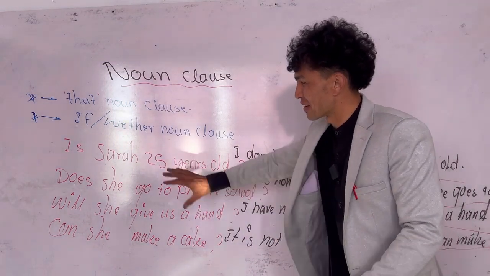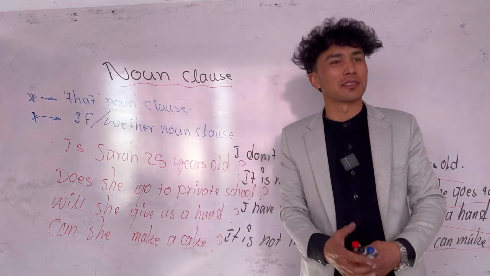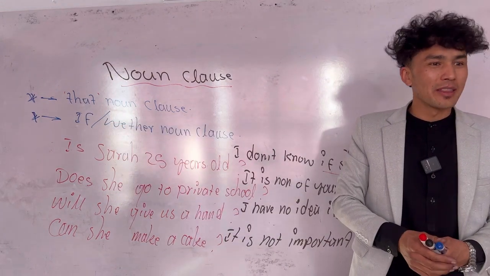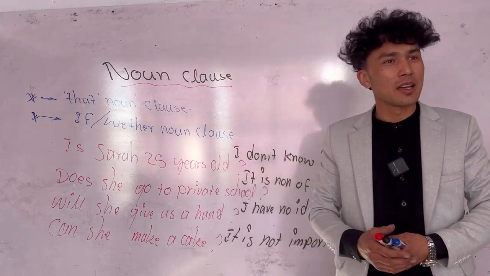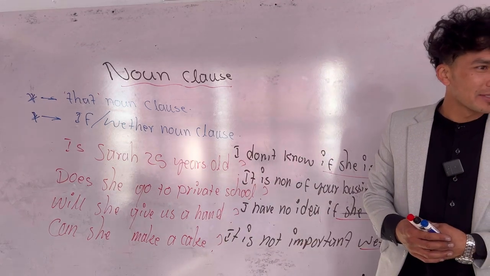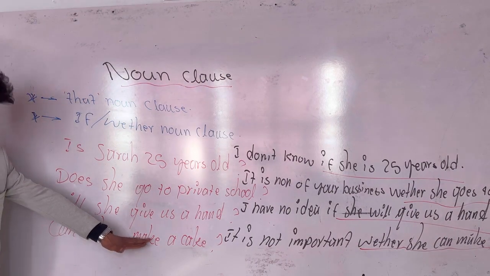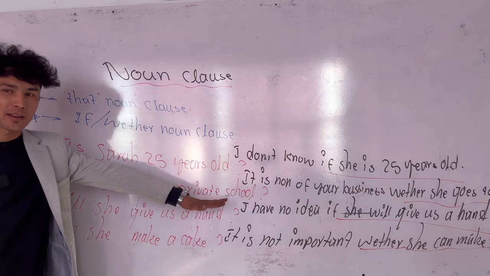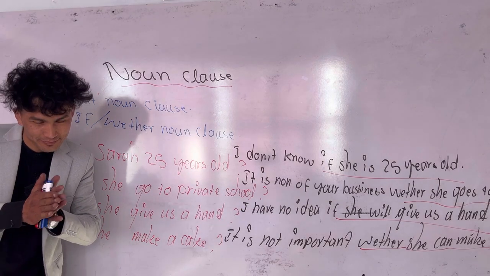Change yes-no questions into noun class. You do require the word either, if, or whether. Interchangeably, you can use. And the auxiliary verbs do, does, did are removed, and the structure of the sentence becomes positive. Did you understand? And sometimes you can ask questions as well. For example, hey, do you know if she can do that? That's also possible. Understood?